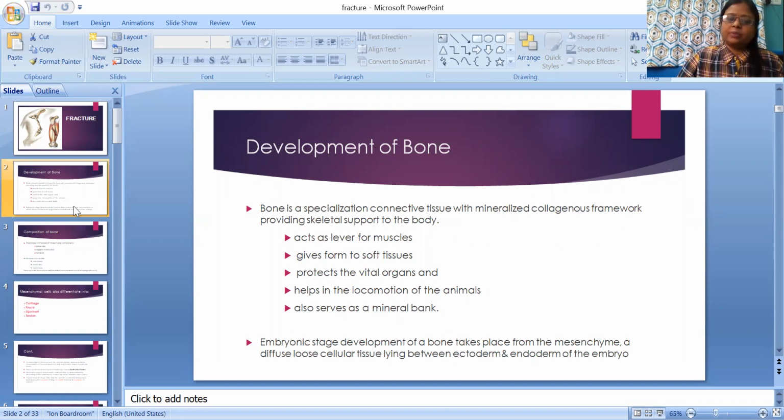In the embryonic stage, development of a bone takes place from the mesenchyme, a diffuse loose cellular tissue lying between the ectoderm and endoderm of the embryo.